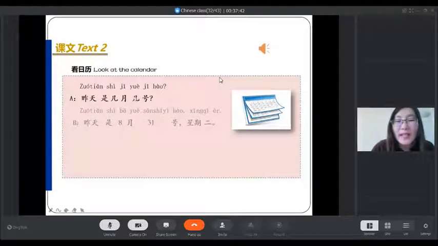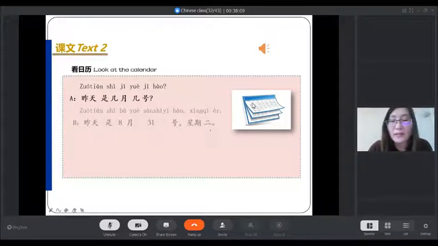Which month, which day is yesterday? So the answer is 昨天是8月31号. That means 8月, August, the 8th month. August 31st, 31号. 星期二, Tuesday. 明天呢? 呢 means what about? 明天呢? That means what about tomorrow?